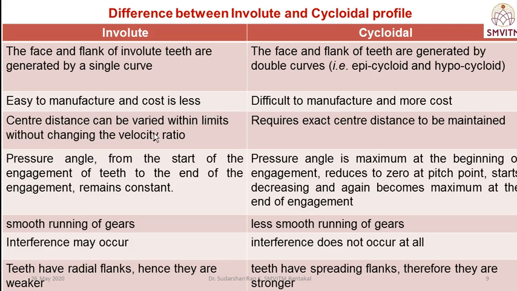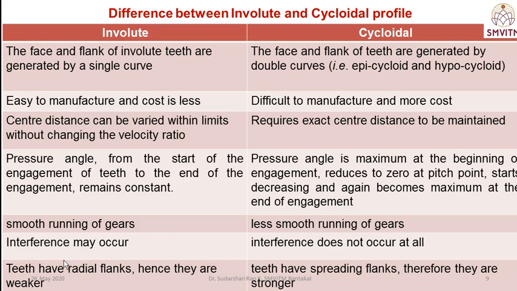In involute, the center distance can be varied within limits without changing the velocity ratio, whereas in cycloidal the exact center distance should be maintained. Then the pressure angle in involute remains constant from the start of the engagement of the teeth to the end. Whereas in cycloidal, the pressure angle is maximum at the beginning of the engagement, then reduces to zero at the pitch point, starts increasing again and becomes maximum at the end of the engagement. So the involute gives smooth running of the gears, and the cycloidal operation is not smooth.